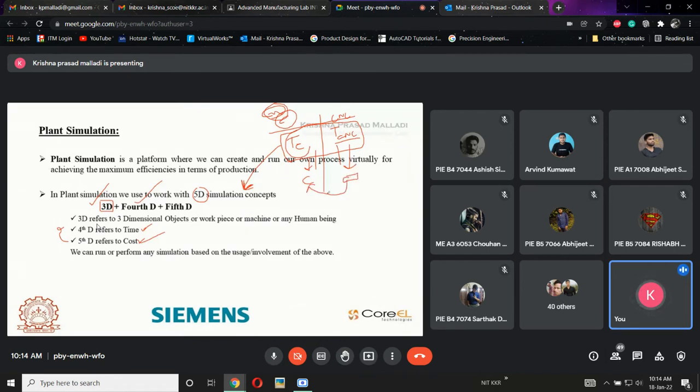This also plays a crucial role from an industry perspective. So plant simulation always works with these 5D concepts. Three dimensions describe the part, the fourth dimension is time, and the fifth dimension is cost. These are the different dimensions in a plant simulation. We can run and perform any simulation based upon the above.